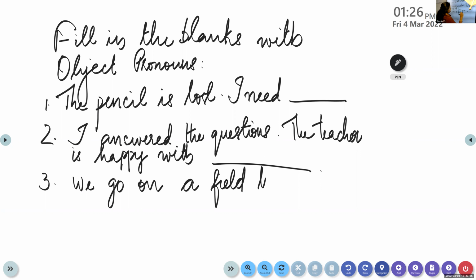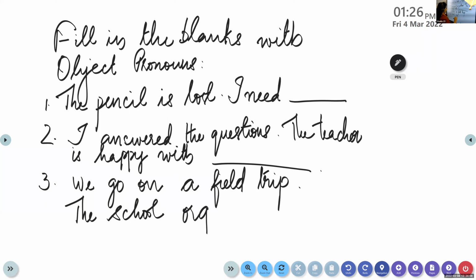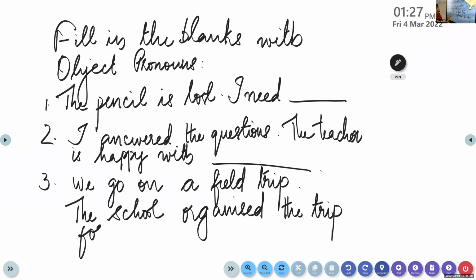The school organized the trip for dash. Come on, only 3 questions you have. You have to replace it with an object pronoun. Write only the answer. Read the question and write only the answer.